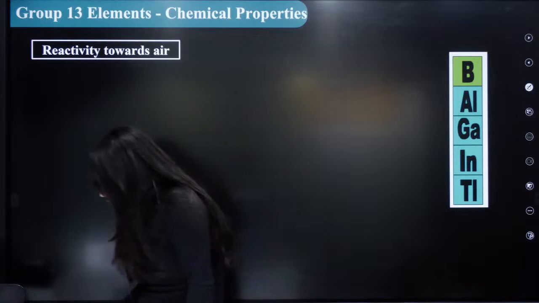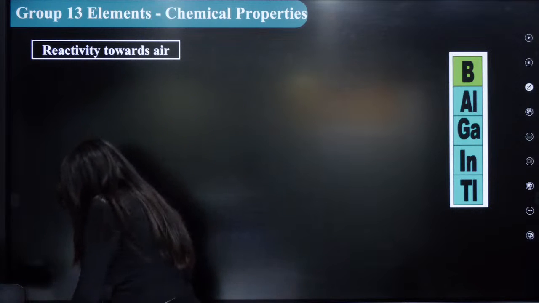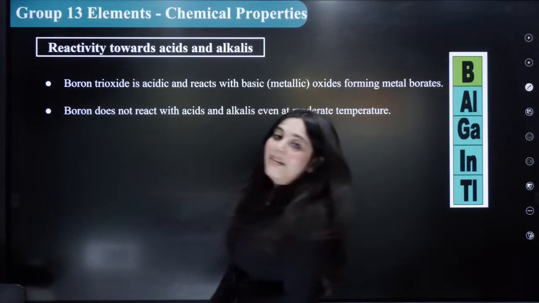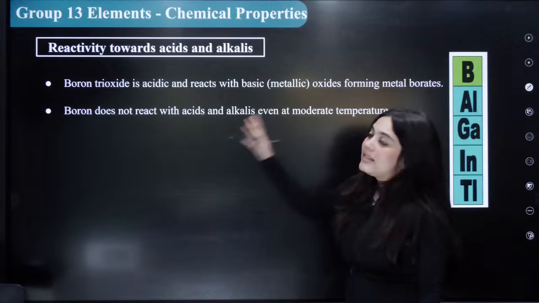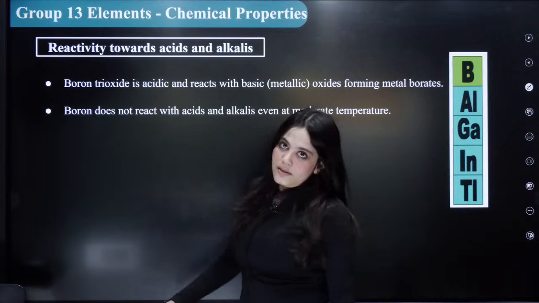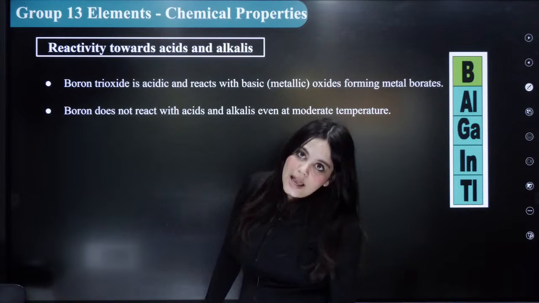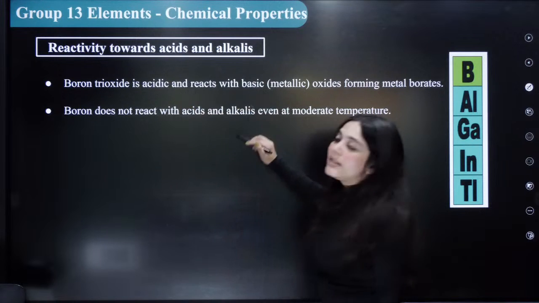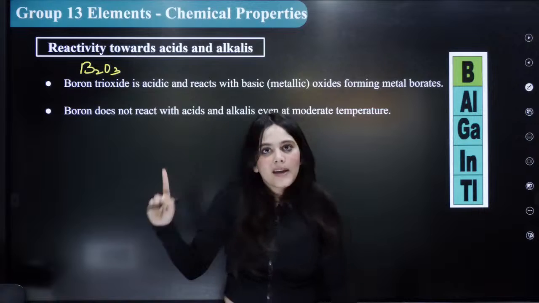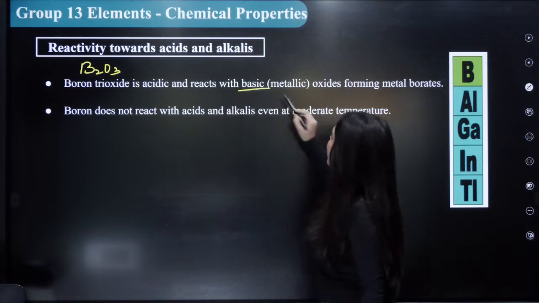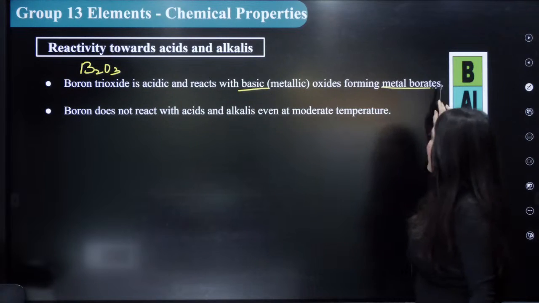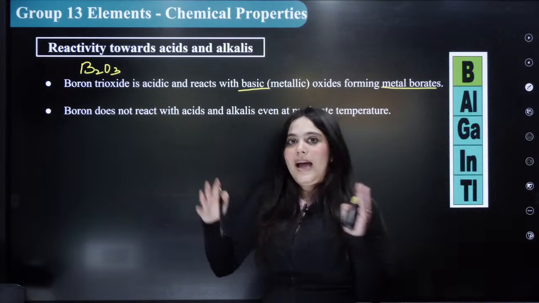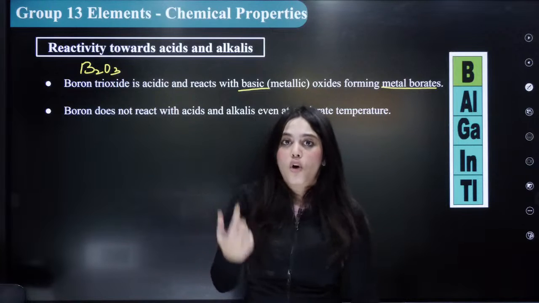Now, reactivity towards air we discussed. I think we've discussed all the reactivities right now. Let's now study the reactivity with acids and alkalis. So what happens? Boron trioxide, B2O3, is acidic. I just told you, and it reacts because it is an acidic oxide. It reacts with bases. So it will react with a basic or a metallic oxide to form metal borates. Remember this: acidic and basic oxides will react together to form metal borates.